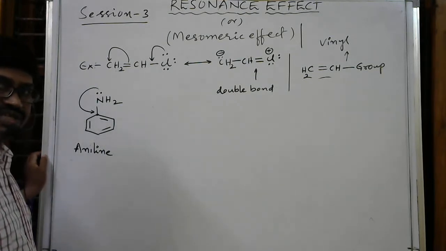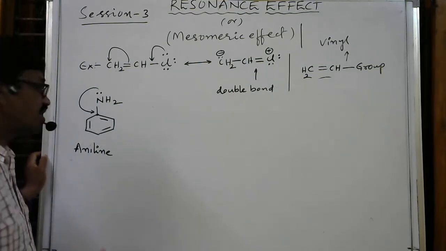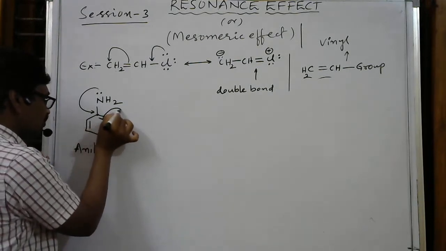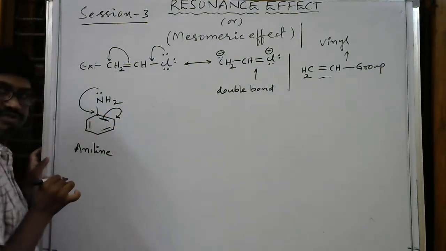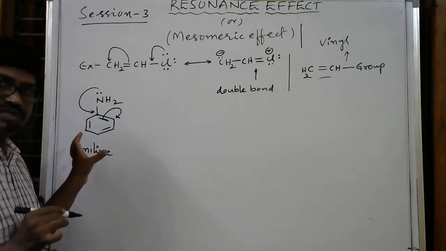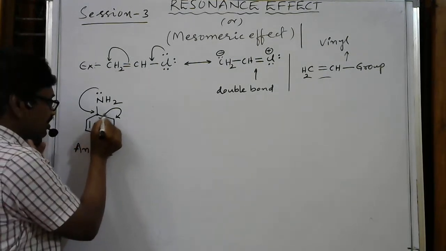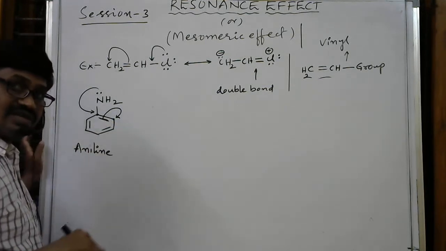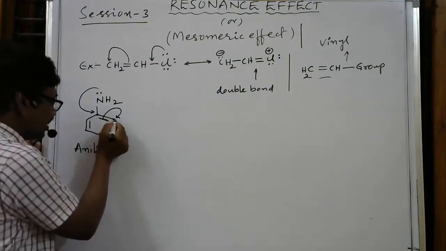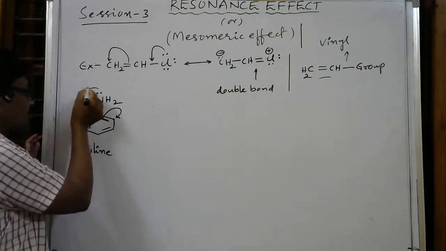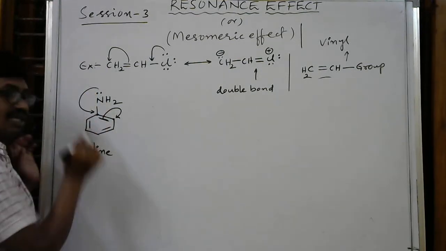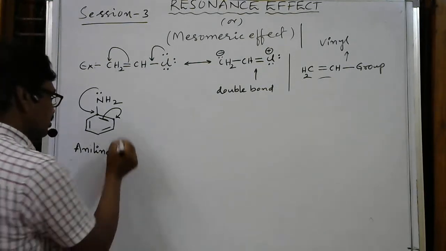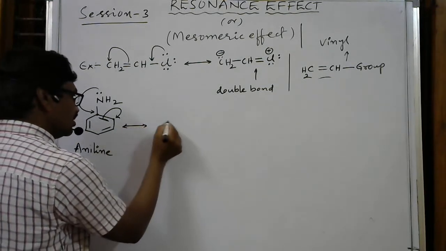Pentavalency is not correct, it will not be satisfied. So immediately these electrons are shifted to this carbon. You have to observe this carefully. Now this carbon will take more electron density, so here we can write a negative charge. These electrons are coming from here to here, so on nitrogen electron density decreases and nitrogen takes a positive charge. So this is one resonance form.